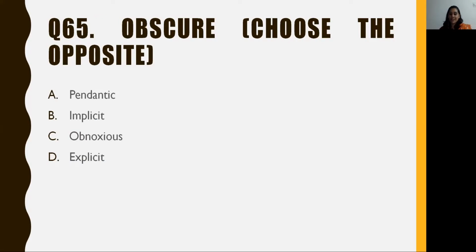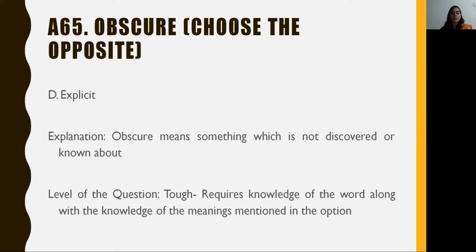Coming on to question number 65, which is again from English vocabulary. The term given here is obscure, and one has to choose the opposite of it. Options are A. Pedantic, B. Implicit, C. Obnoxious, and D. Explicit. The answer is option D, that is explicit.